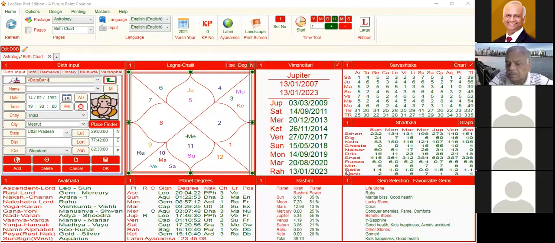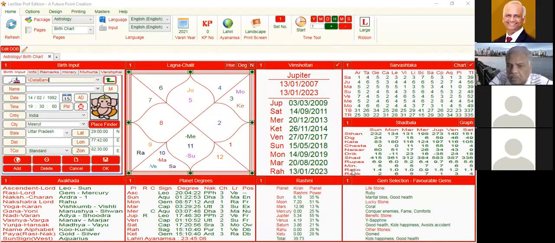Now you see here, what is written over here? This is the minimum. It means we don't need equal strength for each planet. Some planets we need more strength, some planets we need lesser strength. For example, Saturn, if it is very strong, then apart from giving positive results, it will also give you negative results. So we don't want Saturn to be very, very strong.